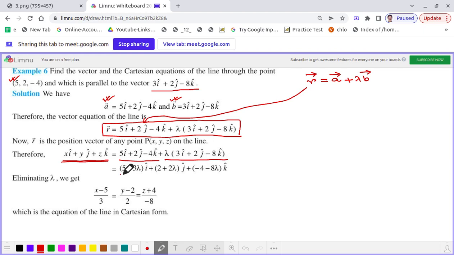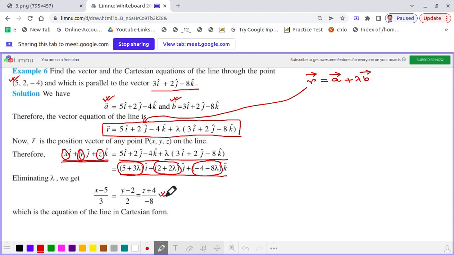Now we know the coefficient of i cap in the right hand side should be equal to the coefficient of i cap in the left hand side. Similarly, the coefficient of j cap in the right hand side, that is 2 plus 2 lambda, must be equal to the coefficient of j cap in the left hand side, that is y, and minus 4 minus 8 lambda, which is the coefficient of k cap in the right hand side, should be equal to z, the coefficient of k cap in the left hand side. If we write this and eliminate lambda, we get this equation.